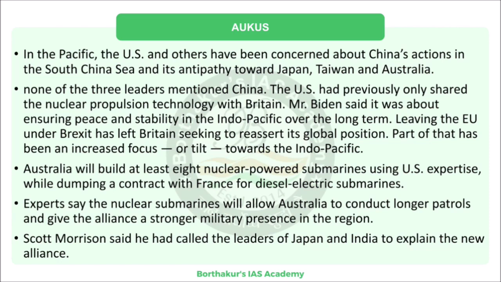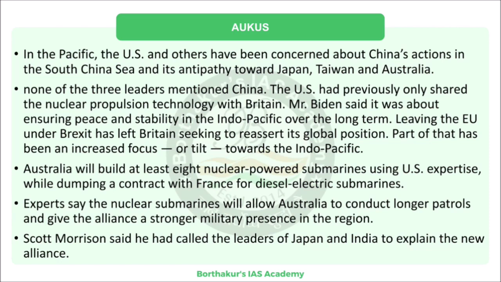They are not against the grouping, they are not against the security alliance. What they are against is the cancellation of the contract, worth tens of billions of dollars, where the French majority owned company was going to build 12 of the world's largest conventional submarines for Australia. Now that contract is gone. So this is why the French are furious about this entire thing.